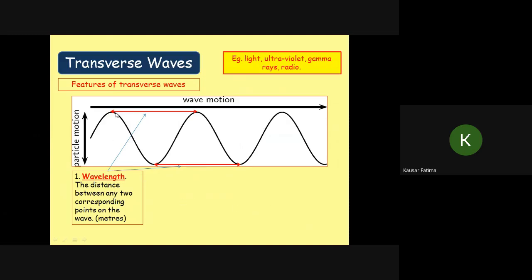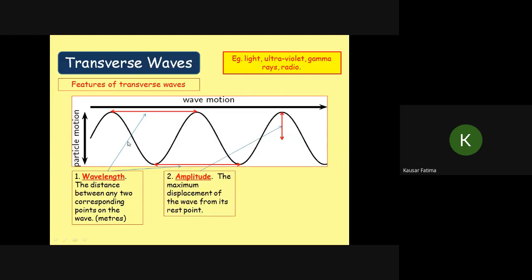Okay, so from crest to crest, we call it wavelength. Distance between any two corresponding points on the wave. It is measured in meter, centimeter, millimeter, etc. This is also wavelength, trough to trough or crest to crest. We can have any other point, like suppose this is the point. So what will be the other point which will be in phase with this? The point on this side. Okay, so that can also be a wavelength.